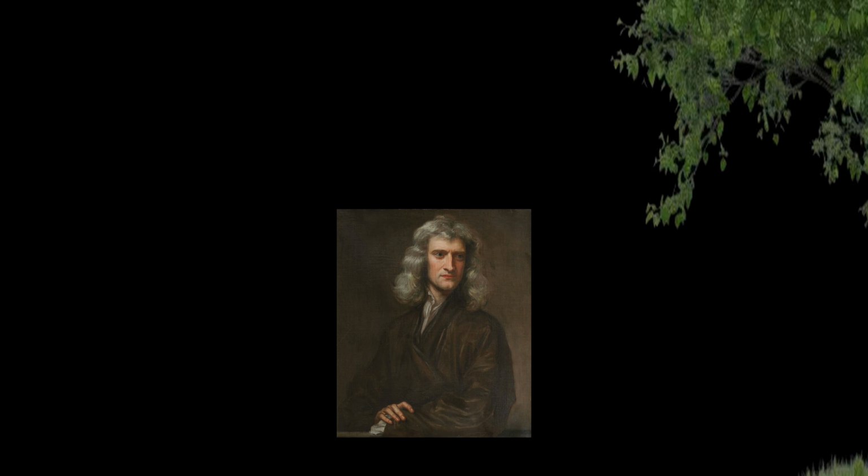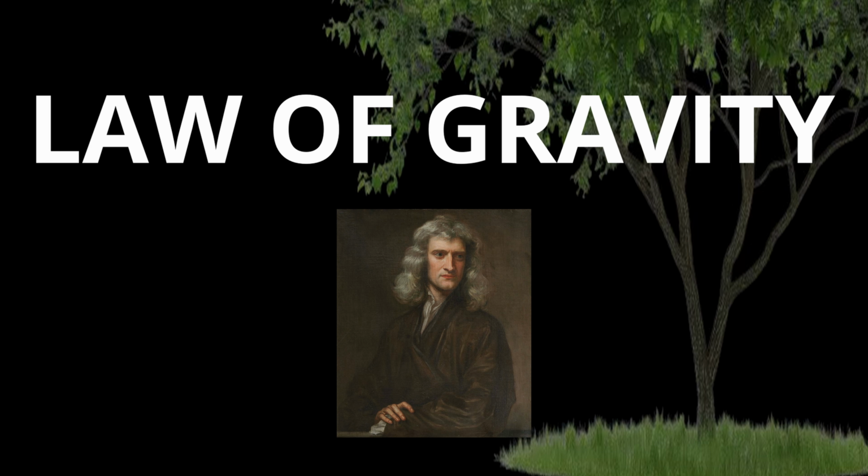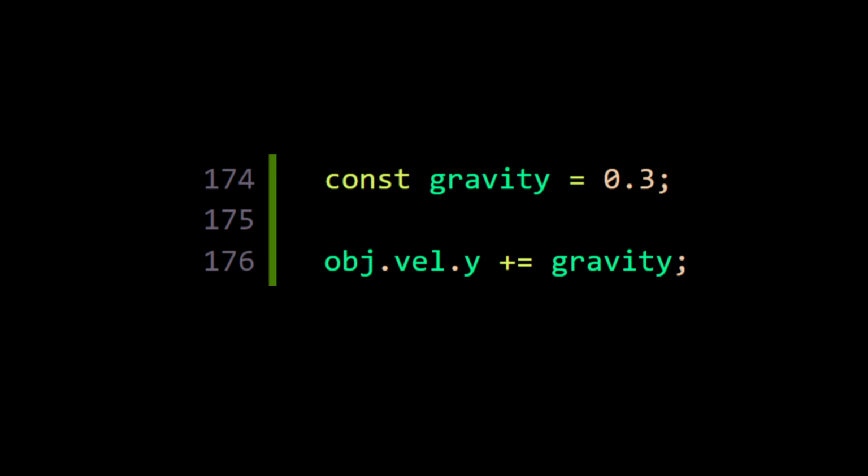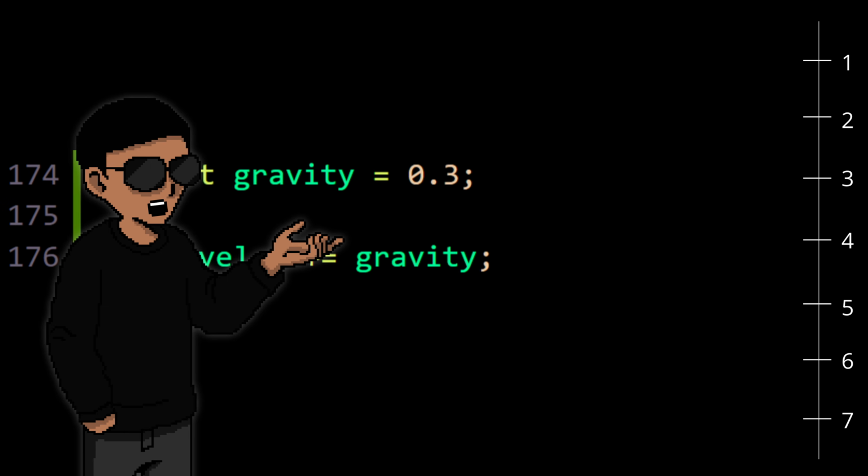But this looks pretty unnatural for a platformer. Legend has it the same motion guy got hit by an apple and he discovered something called the law of gravity, which is weird because he could have also figured out that by taking a shot. Gravity is a constant force that increases an object's velocity across the y-axis, aka up and down.